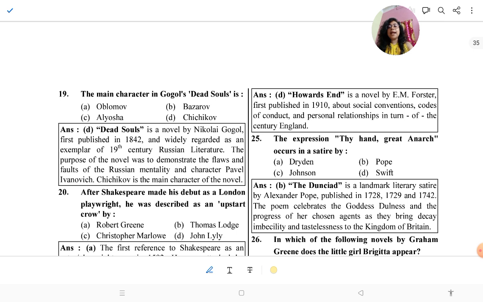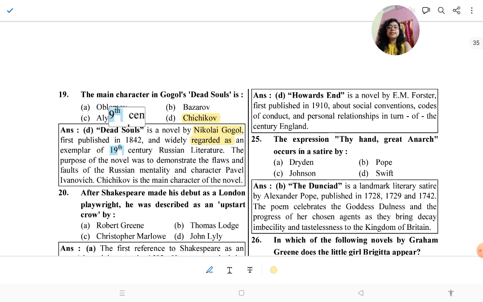Then the main character in Gogol's Dead Souls is Chichikov. Dead Souls is a novel by Nikolai Gogol, first published in 1842 and widely regarded as an exemplar of 19th century Russian literature. The purpose of the novel was to demonstrate the flaws and faults of the Russian mentality and character. Pavel Ivanovich Chichikov is the main character of the novel.